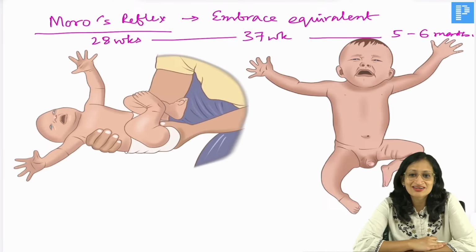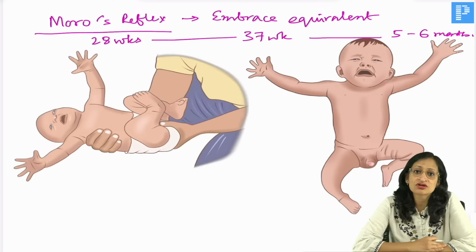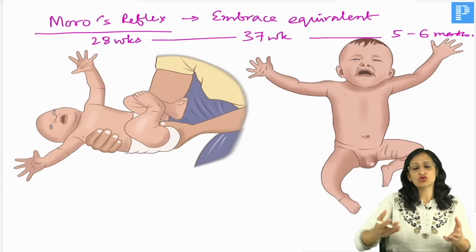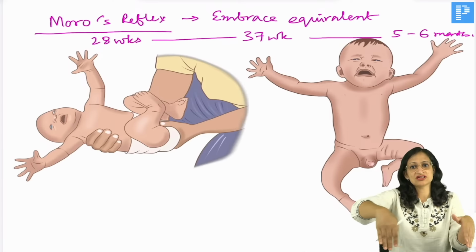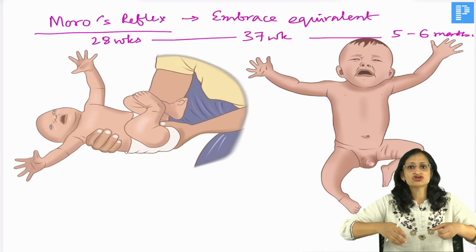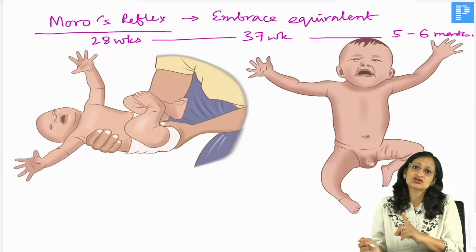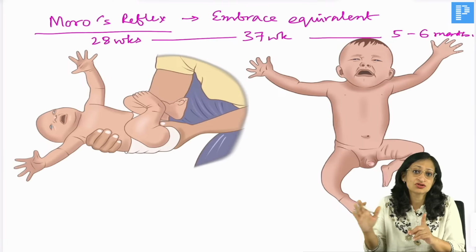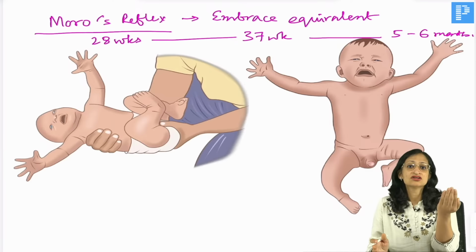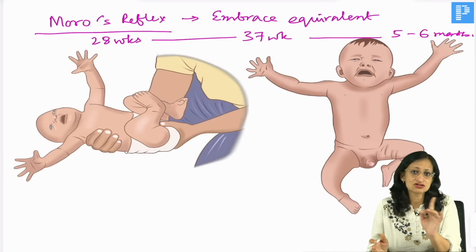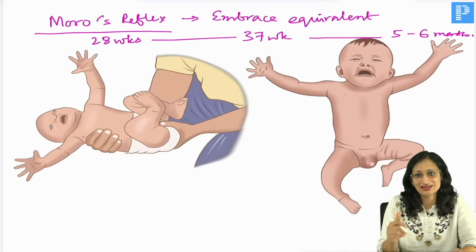So, Minhazul confused it as parachute reflex. No beta, this is not parachute reflex. What happens in parachute reflex is you hold the baby in ventral suspension. That means you hold the baby like this, the face is facing below, the back is facing up, the limbs are hanging loose, and you suddenly lower the baby. So, baby will spread the upper limbs and lower limbs like that to avoid falling on face. So, that is the parachute reflex that comes at 8 to 9 months of age and persists throughout life. But this is when the baby is held in a supine kind of fashion, okay. So, this is Moro's reflex. This is not parachute reflex, okay. So, yes, Megha is telling ulta baby will be parachute, that's right.